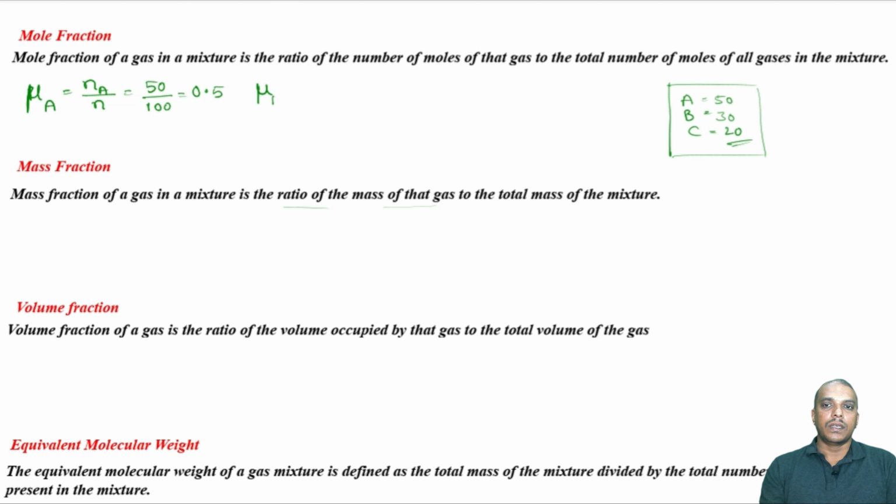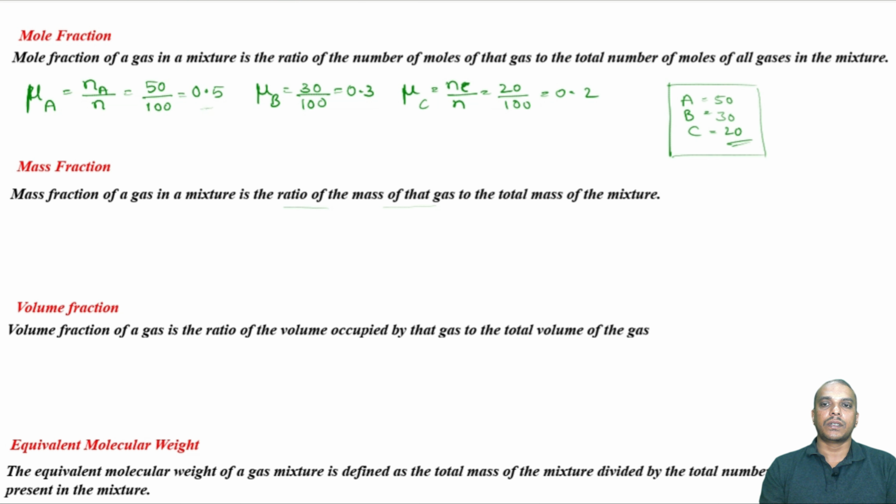Similarly, mu B is the mole fraction of B. So, that will be 30 by 100, which is 0.3. Similarly, mu C, number of moles of C divided by total number, that is 20 by 100, that is 0.2. Now, remember, it is telling us the ratio of the number of moles to the total number of moles.